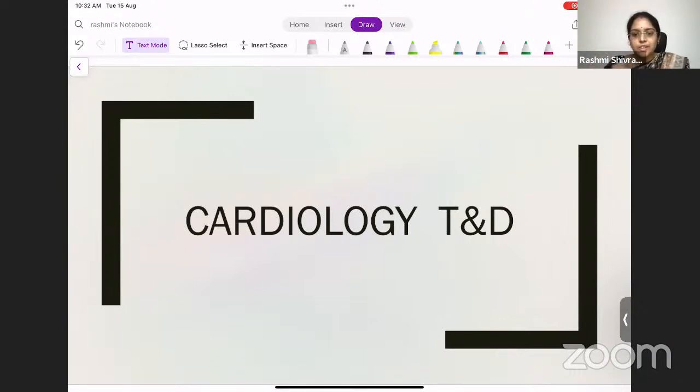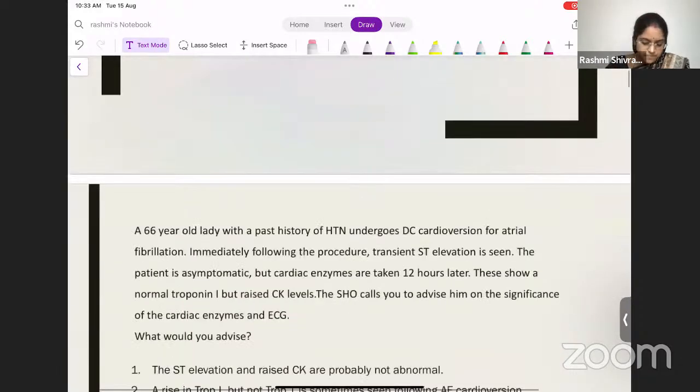And I would like to tell you that the take-home point will be that superficial reading is not sufficient. We are dealing with lives every day, and we just can't afford to miss even a single point in our study. Every single point is very, very important. It's not only about passing an examination, it's about dealing with patients. So superficial study is not sufficient. We need to go into detail and learn each and every point correctly. There might be very small nuances that you must know, but each and every small nuance is very, very must. Okay, so I would like to start with the first question.